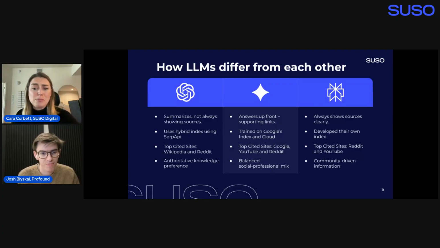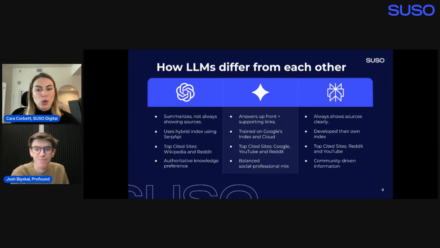Now, Gemini powers both Google's AI Mode and AI Overviews. So AI Overviews are those quick snapshot summaries at the top of traditional Google search results, and AI Mode is that more conversational style model. And the good thing about Gemini is it actually uses Google's search index, which obviously they spent the better part of the last 2 decades perfecting with all of their algorithms. But it's also heavily interlaced with everything in the Google suite, like your search history, your Gmail, your location, your preferences. So I like to think it's the most personalized LLM. It's great for those localized searches if you're trying to find something local.